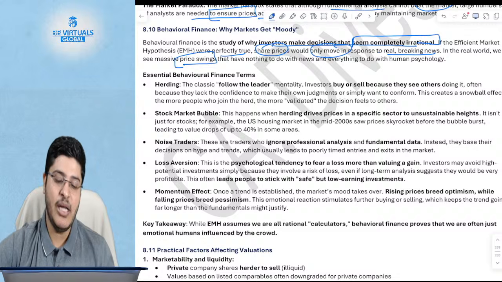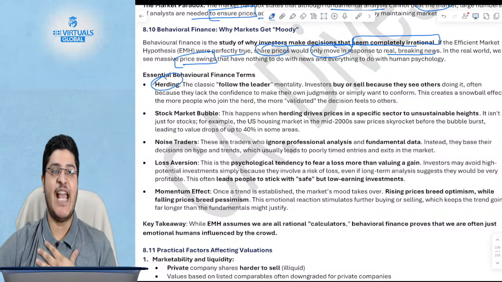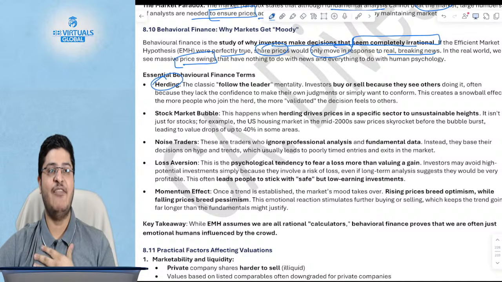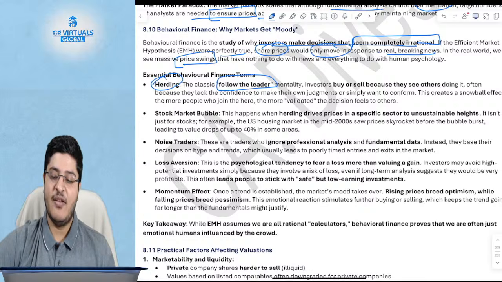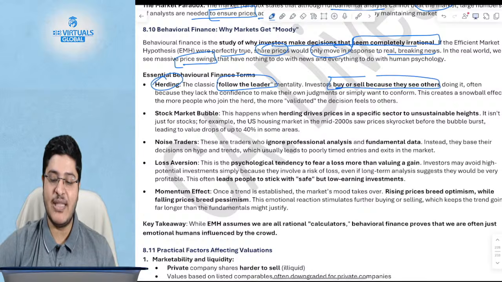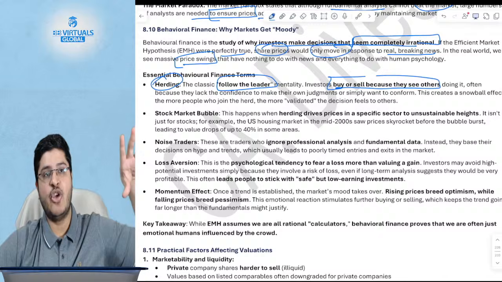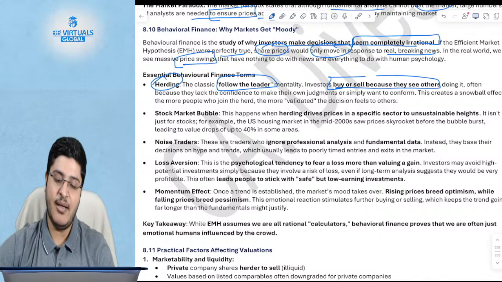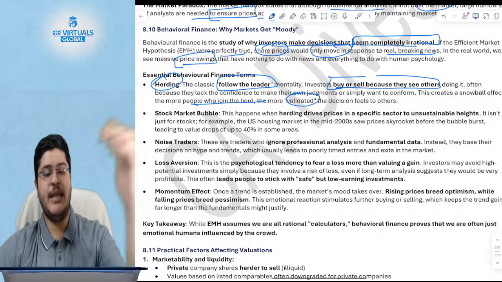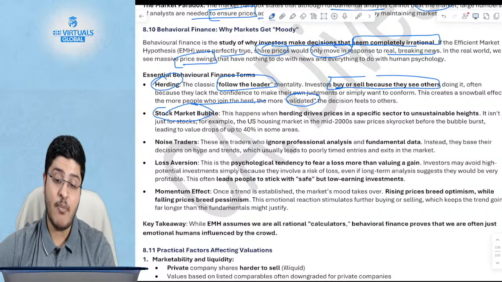Number one reason, herding. Like us as ACCA students, we will say, oh, if X person is doing this, I will follow the same approach. This is the herd approach, which is a follow-the-leader mentality. If a big investor, a big shot, has bought a particular share, I will also buy that share. This is herd mentality. Then if other people also join the market, it is more validated because the price keeps moving up. There's also a stock market bubble.